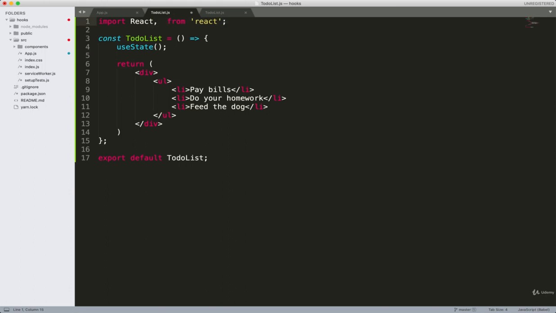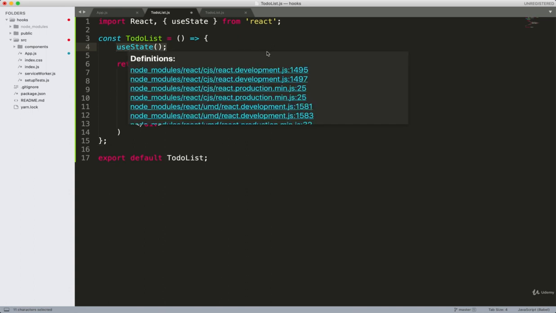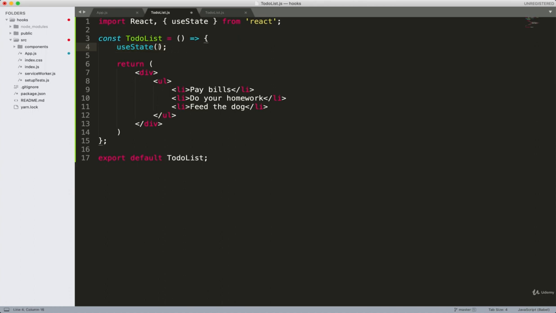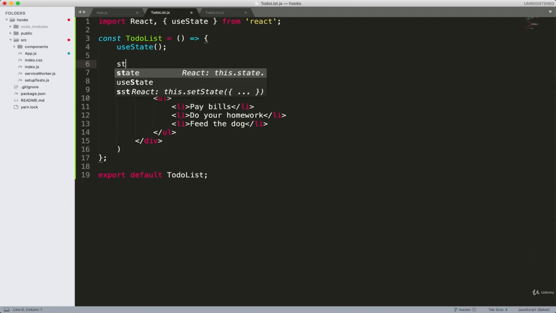Okay, so I'll put a comma, open up a set of curly braces, and we will import the useState hook from the React library, like so. And then we can use this hook in here. So we'll say useState, and we're just invoking a function. This hook accepts an argument, which is going to be the initial value for this piece of state that we want to use, just like we're doing in a class component.